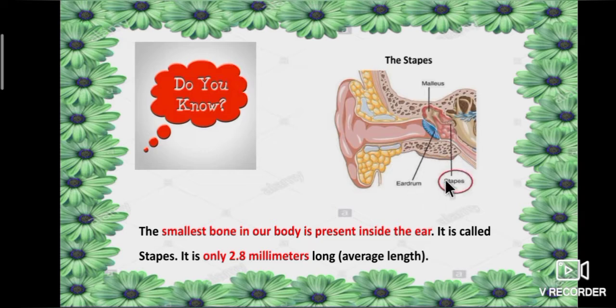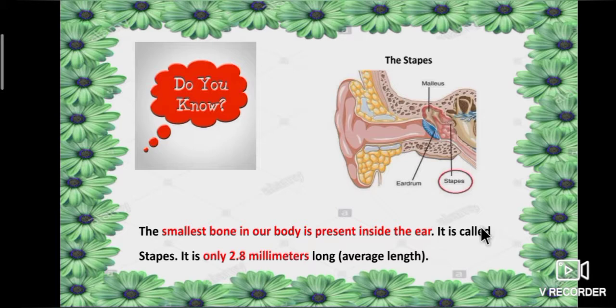See the picture, students. This is auditory ossicles. First one malleus, after that eardrum, then last inside stapes. This is stapes.